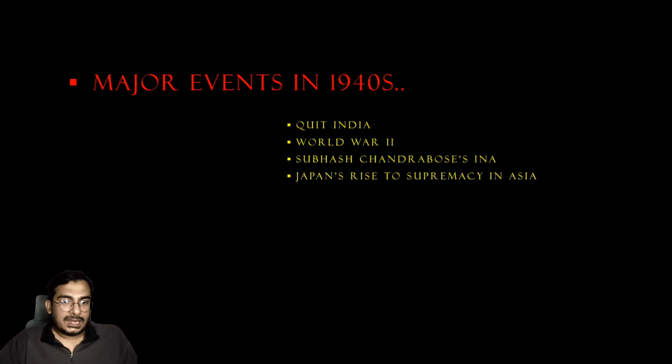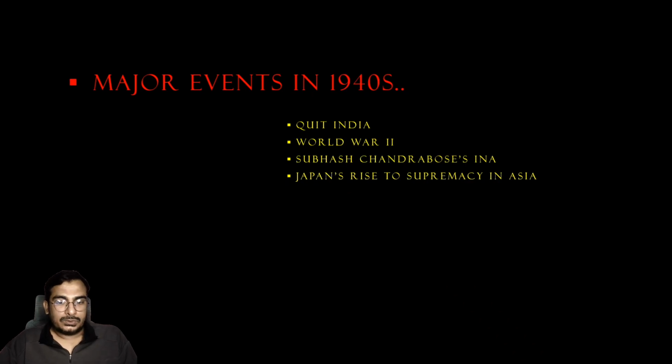Now let's look at the last decade of India's freedom struggle, that is the 1940s. In the 1940s, quite a few things happened. The first one obviously would be the Quit India movement, then World War II, then the Indian National Army that Subhash Chandra Bose created, and then Japan's historic rise in Asia. Let's look at the first one, which is the Quit India movement.